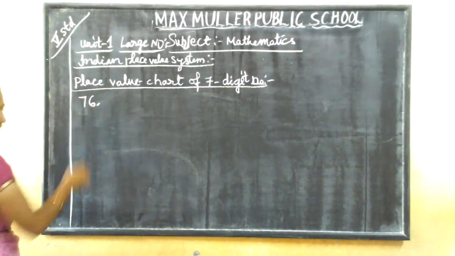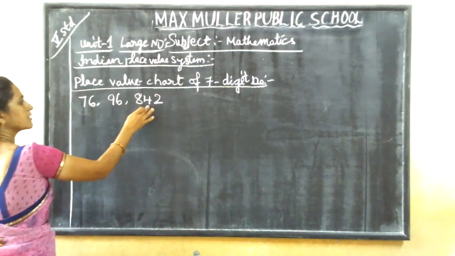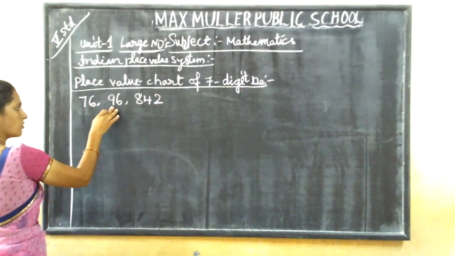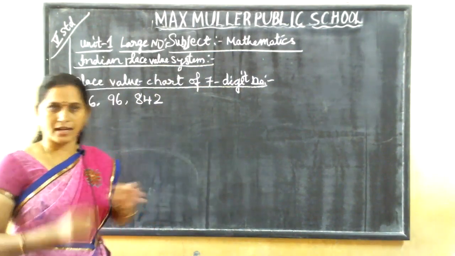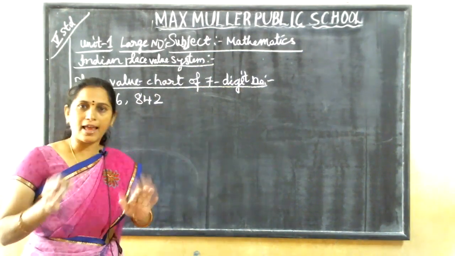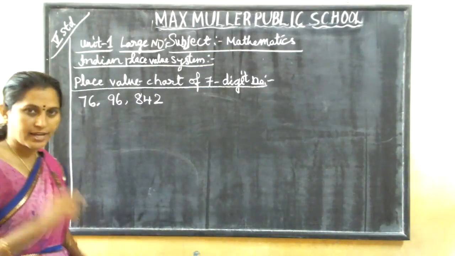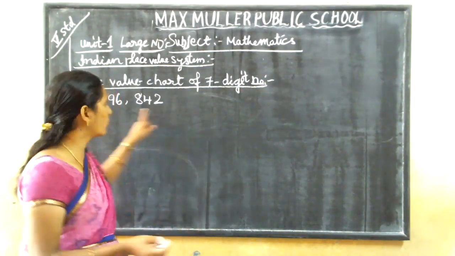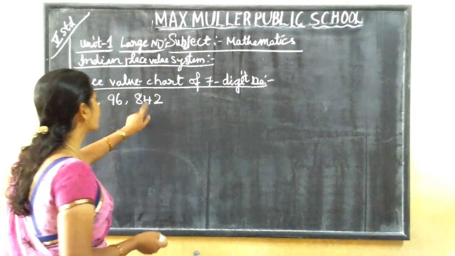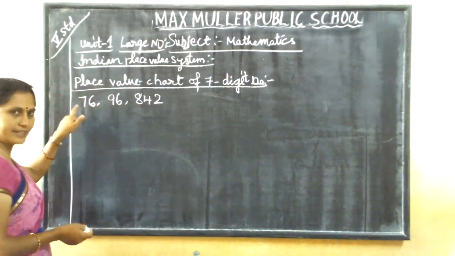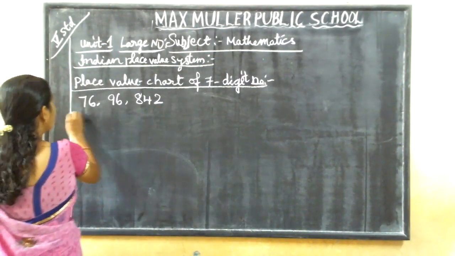So 76,96,842. Ones, tens, hundreds, thousands, ten thousands, lakhs, ten lakhs. You have studied till lakh, up to 4th standard. But now you are studying ten lakh, crore, ten crores, 8 and 9 digits also. Now I am going to start with the 7-digit number: ones, tens, hundreds, thousands, ten thousands, lakhs, ten lakhs. Got it? Okay.